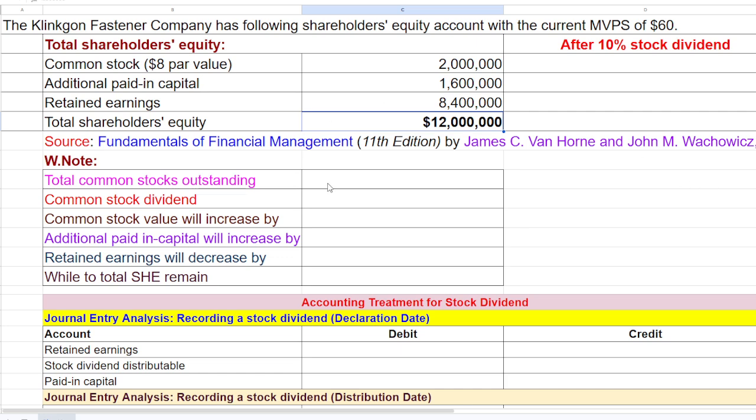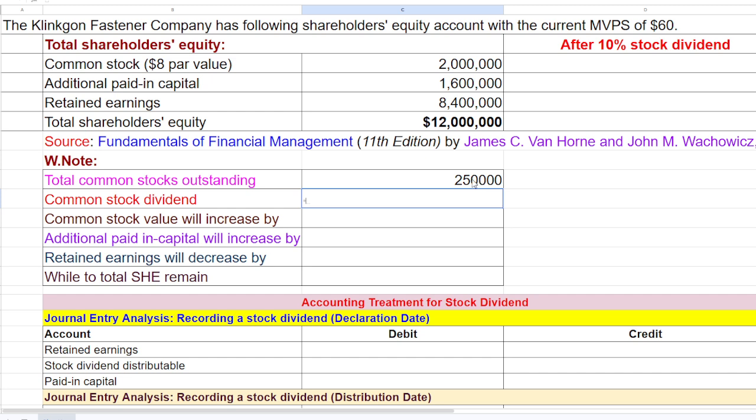What would be the common stock outstanding? Simply, the common stock value divided by its par of $8, which gives 2,50,000 shares. What about the common stock dividend? That's the bonus share.